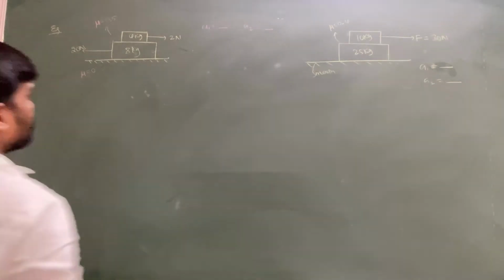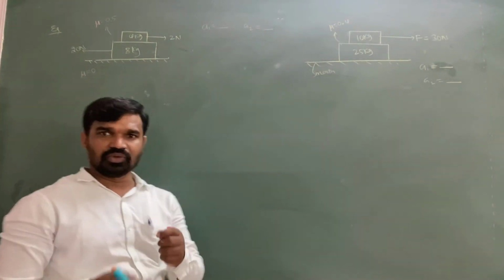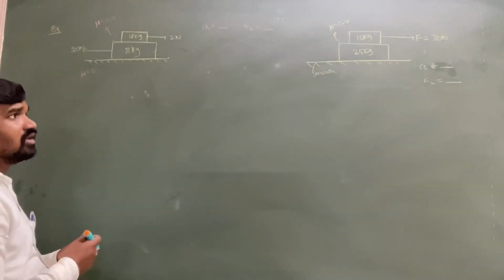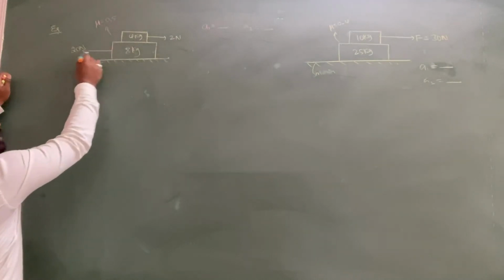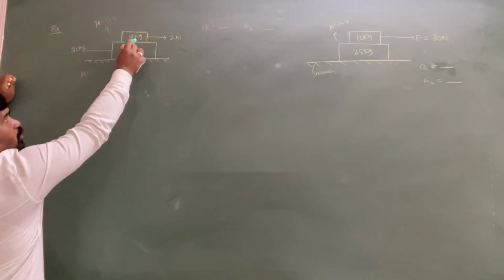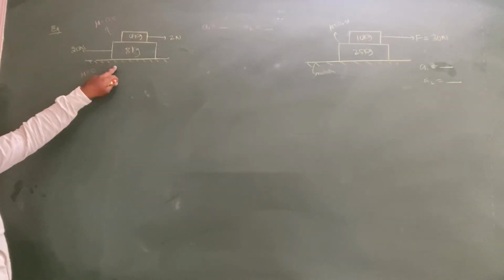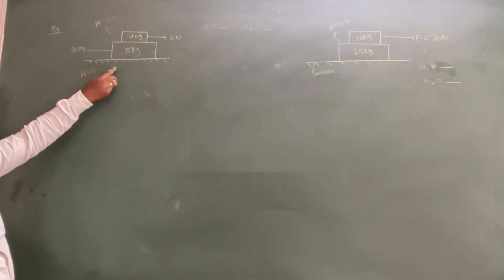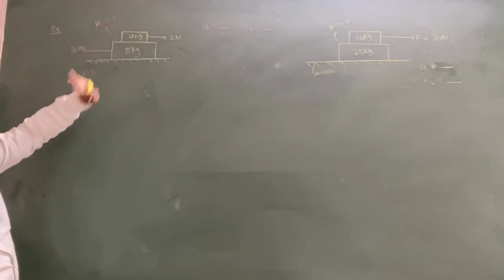Here we are going to discuss two example questions related to the block and block concept, so you will get the idea how to solve the questions. A 2 Newton force is acting on the 4 kg block, and a 20 Newton force is acting on the 8 kg block. The surface is smooth, but there is friction between the 4 kg and 8 kg blocks, which is equal to 0.5.